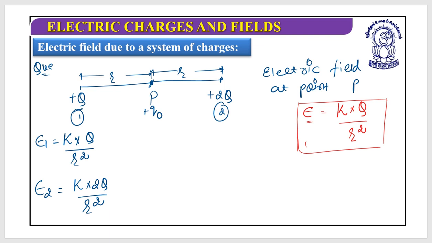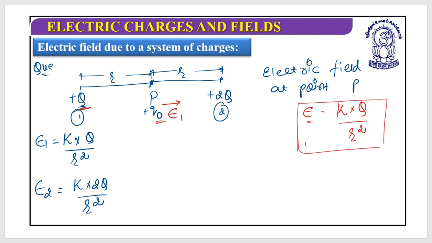I can find out the force between these two. I can find out the force between this charge Q and this charge Q naught. Both are positive in nature, so they will repel each other. So when they repel each other, the direction of electric field due to the first charge would be in this direction. Can you get it? How could I find the direction?